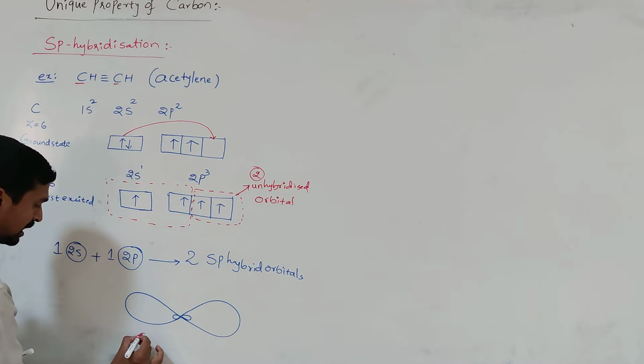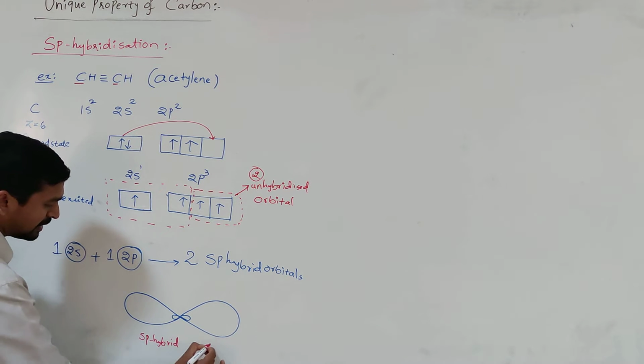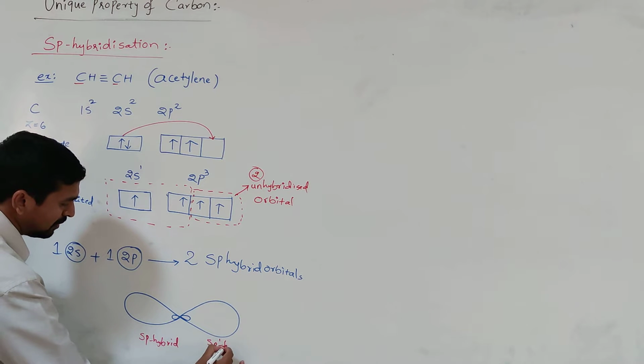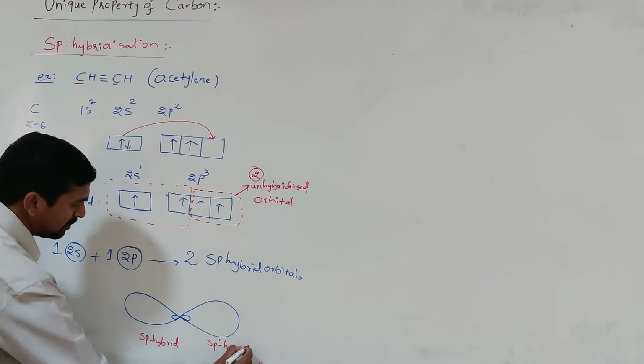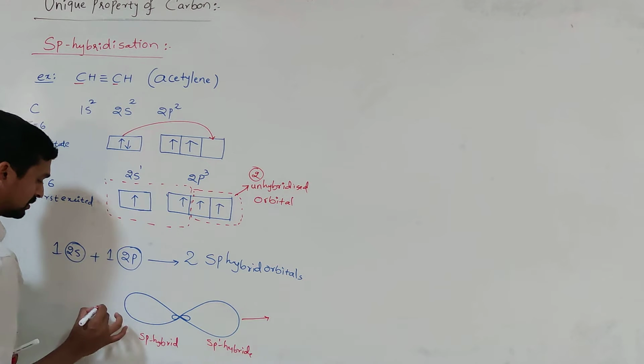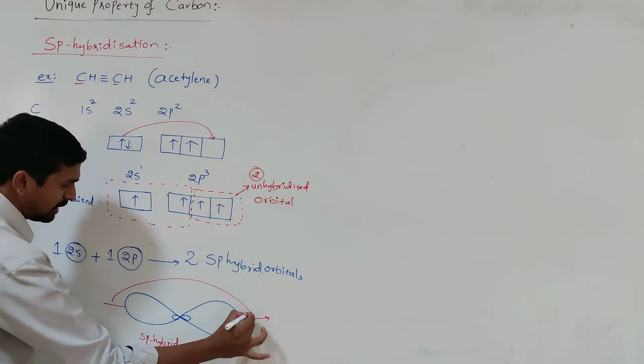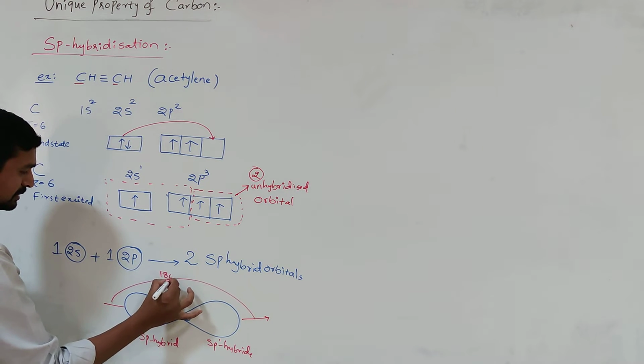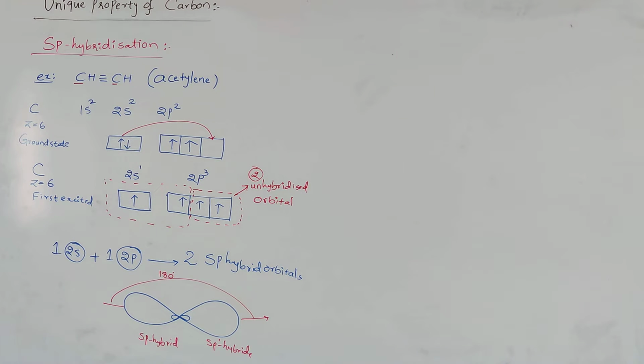This is one sp hybrid orbital. This is the other sp hybrid orbital. So these are 180 degrees away from each other.